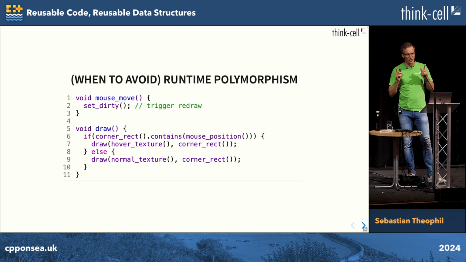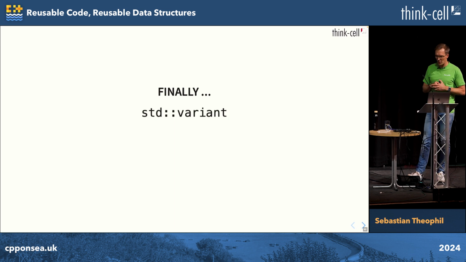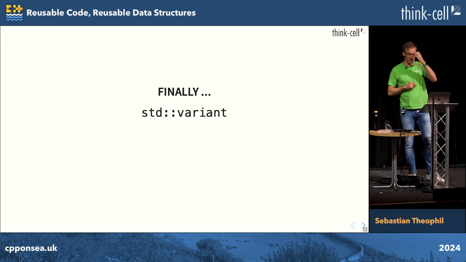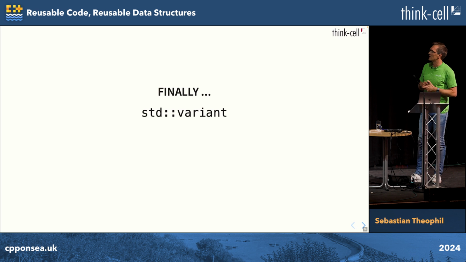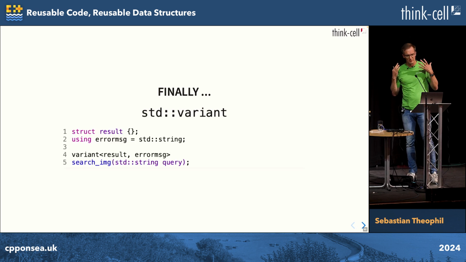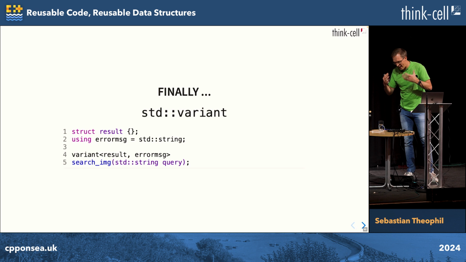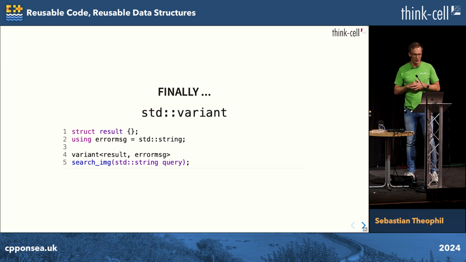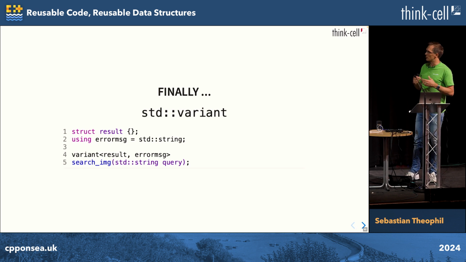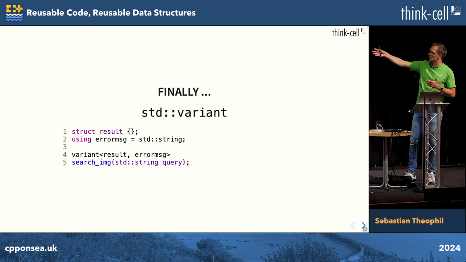Okay, finally, std variant. What about std variant? I've seen people use std variant for code reuse, but that's not what we have it for. So std variant is this awesome value type that we use to combine classes that have no relation to each other, right? We can combine things that we don't even own, like std strings, for example. So we use it very often to return results that have different types.